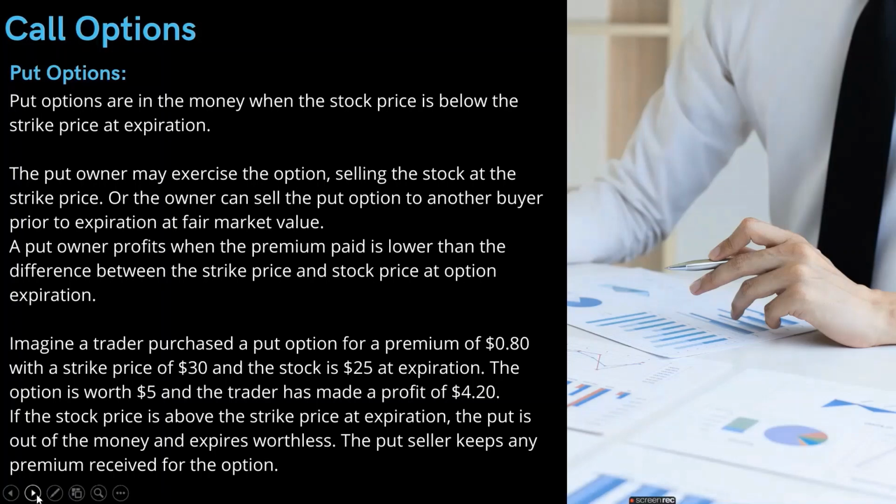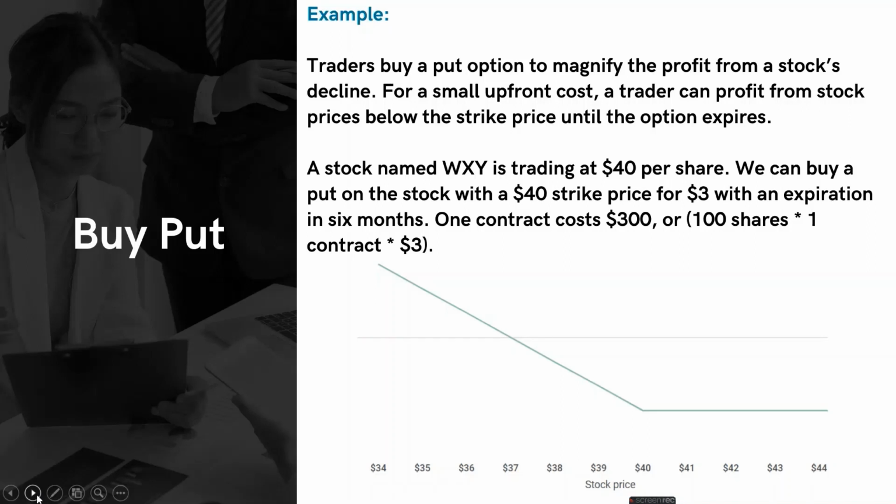We will talk about it in more detail in the next slides, where we'll be taking an example. We have taken an example where a trader buys an option to magnify the profit from a stock decline. Here a stock named WXY is trading at $40 per share, and we can buy a put on the stock with a $40 strike price for $3 with an expiration in 6 months.